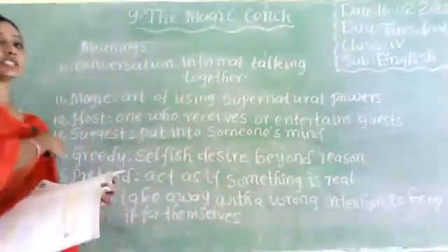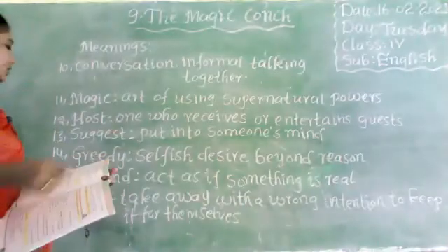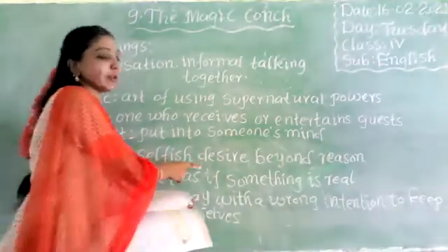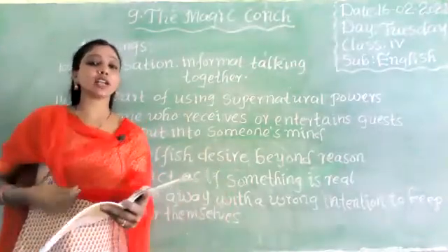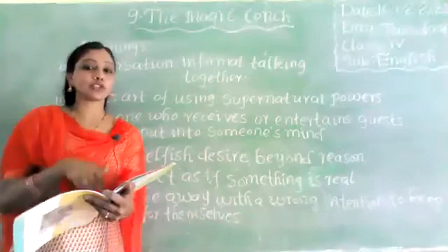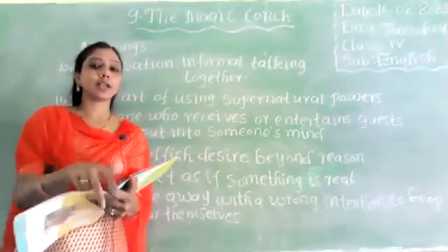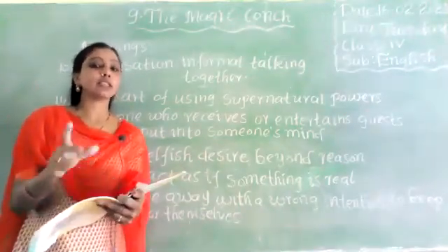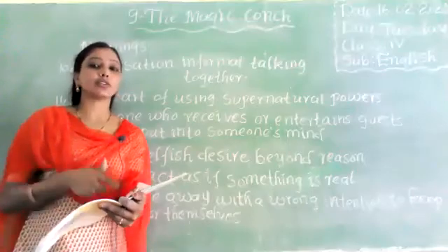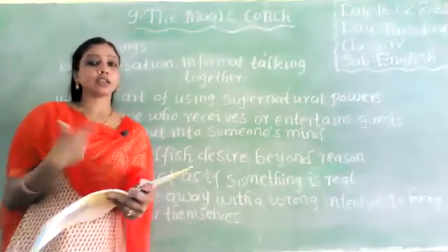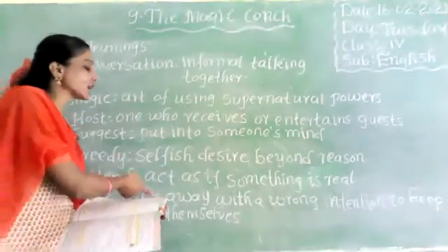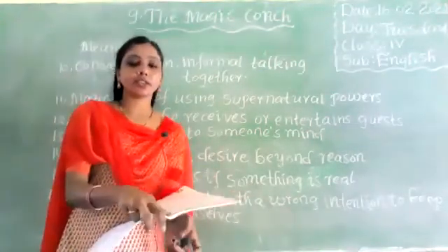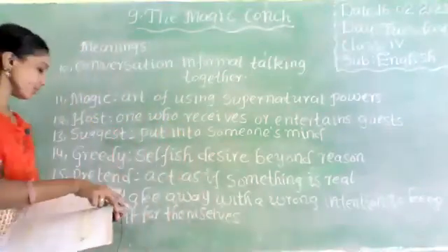Okay, listen these meanings here. Greedy means selfish desire beyond the reason. So greedy means one should feel that everything should come to me. Everything I should possess. Whatever the things are there, all the things I have to possess. So that nature is called here greedy. Okay. Pretend means act as if something is real. So nothing but acting. Okay.